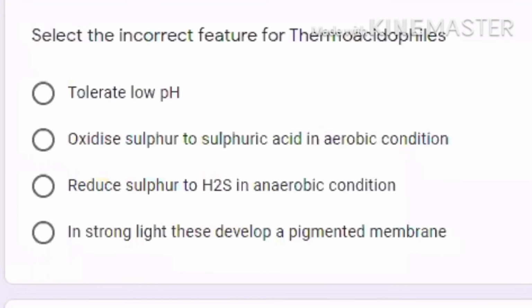Now what are the incorrect features for thermoacidophile? Thermo means high temperature, acid means sulfuric acid. It means these are the archaebacteria which survive in hot sulfur springs. So if they are surviving in the acidic medium, it means they can tolerate low pH. They can oxidize sulfur to sulfuric acid in aerobic conditions and they can reduce sulfur to H2S in anaerobic conditions. Is it clear? But in strong light, these will not develop any pigment. This is again wrong. This is not correct for the thermoacidophile.